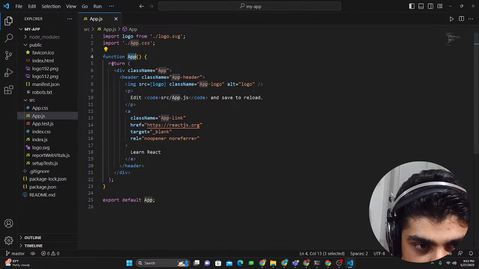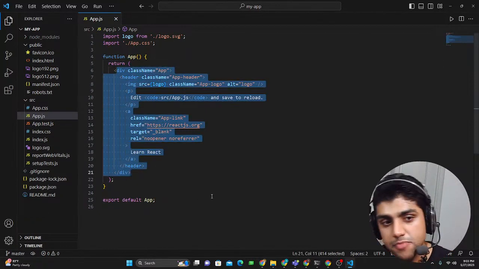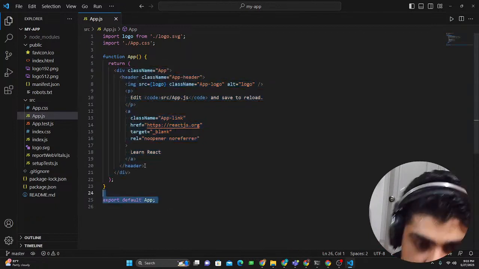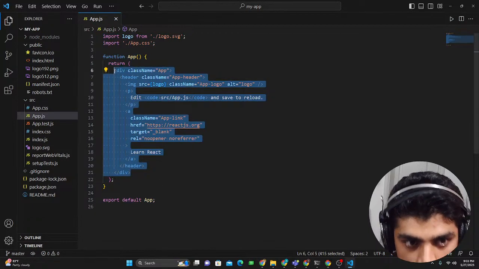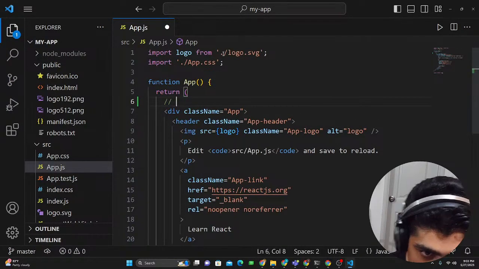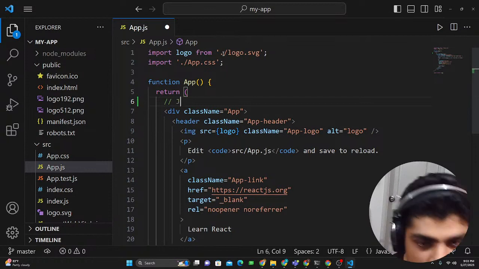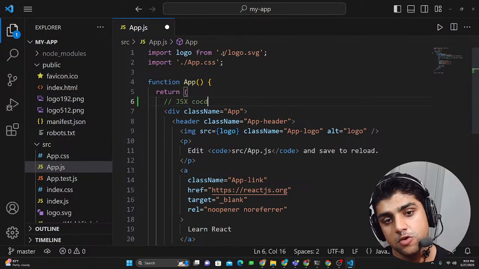So what we have here is this return, and this is the thing that might confuse all of you. You might be saying, well, this is a .js file. The .js file means that it's actually a JavaScript file, but why do I see HTML code inside here, right? But this thing over here is not actually HTML. This is something else, and this is called JSX. Yeah, JSX. It's called JSX code.